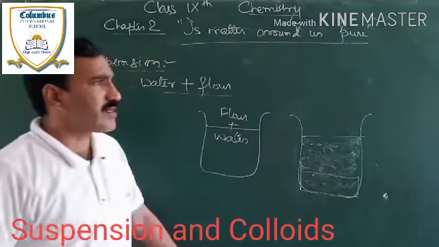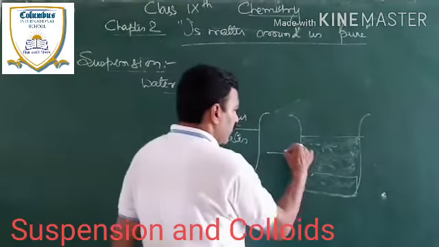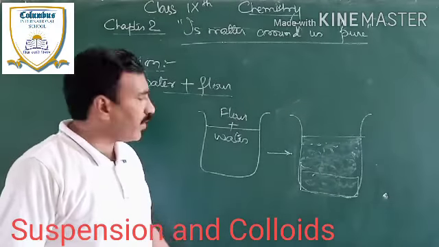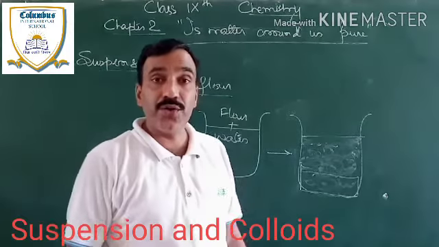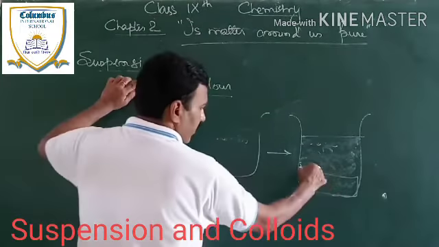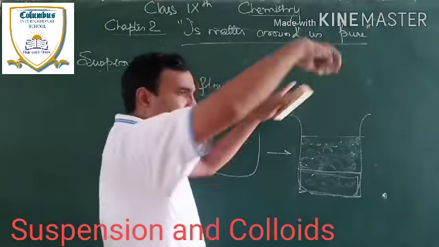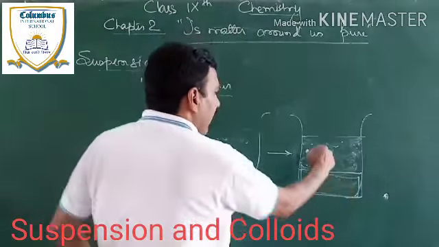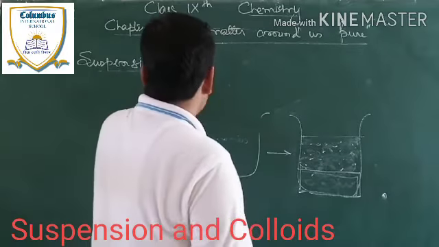This is a mixture of water and flour which is not uniformly distributed, and hence a mixture which is not uniformly distributed we call a heterogeneous mixture. How are the particles of flour suspended? They are hanging over, and they will gradually come down and settle down. So this hanging over of substances in a liquid is called suspension.